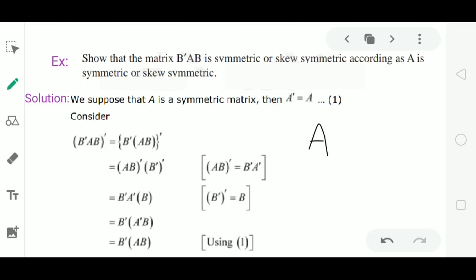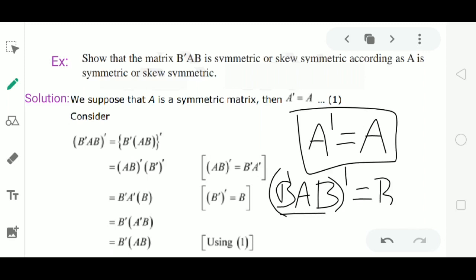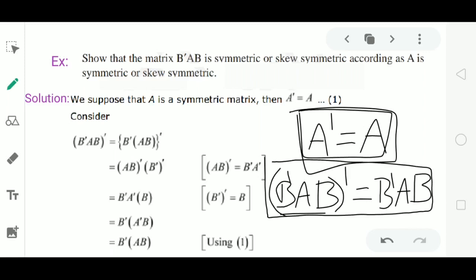If A is symmetric, it satisfies the condition A dash equal to A. If A is symmetric, then we have to prove that the matrix B dash AB is also symmetric. This means the matrix B dash AB whole dash is equal to B dash AB, satisfying the condition of symmetric. We have to prove that if A dash equal to A, then B dash AB whole dash equal to B dash AB.